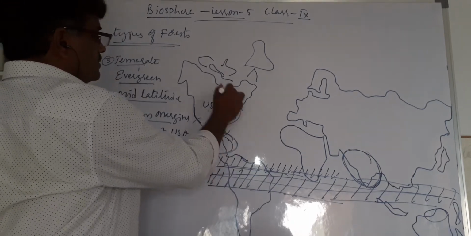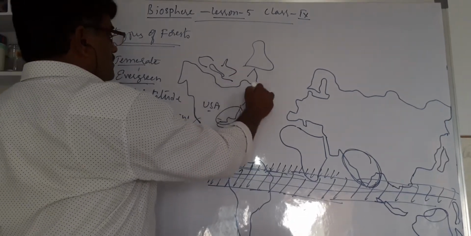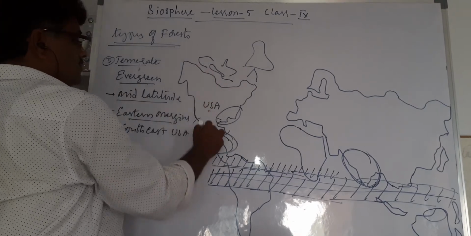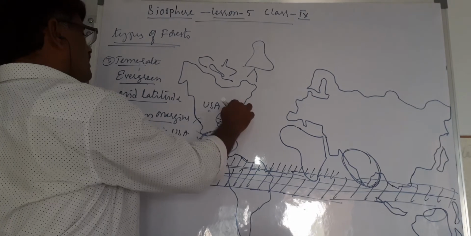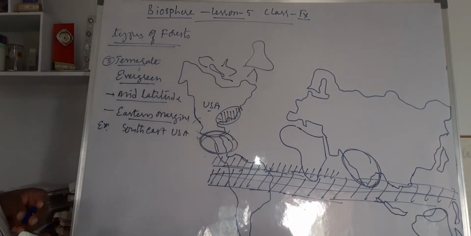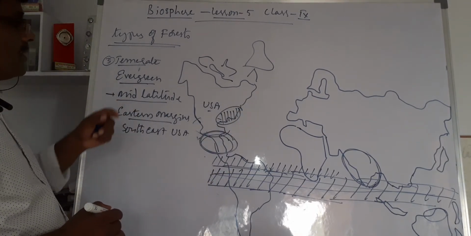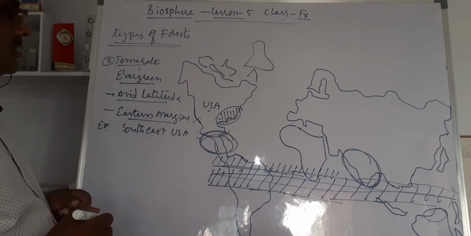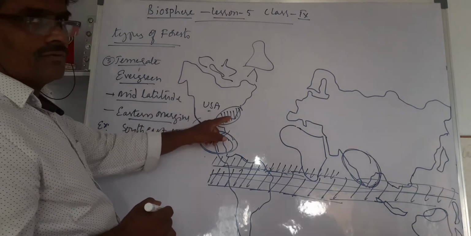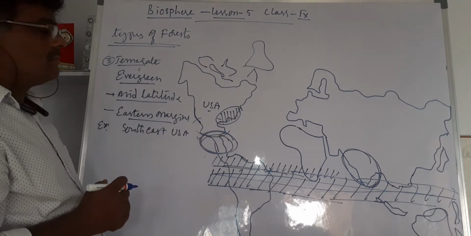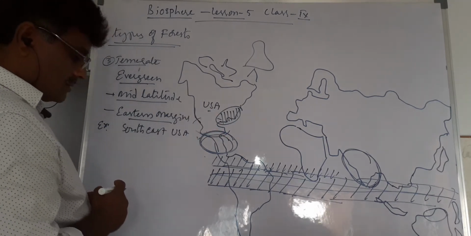Southeast. This is northeast, northwest, southwest, right? This is the area where temperate evergreen forest is located: the southeastern part of USA.